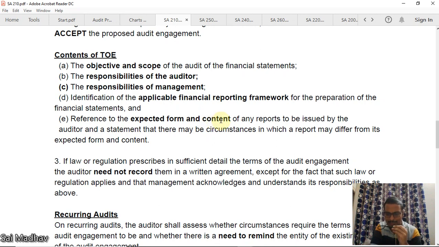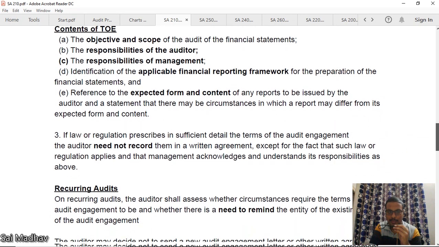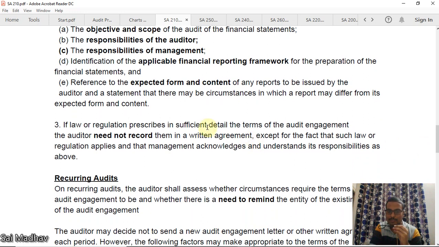This is all done before the audit itself. They will sign the agreement so that after the audit there won't be any misunderstandings or problems. Now, if law or regulation prescribes in sufficient detail the terms of audit engagement, the auditor need not record them in writing. That means if there is some law or regulation that already prescribes all of this, then you do not record it again here.